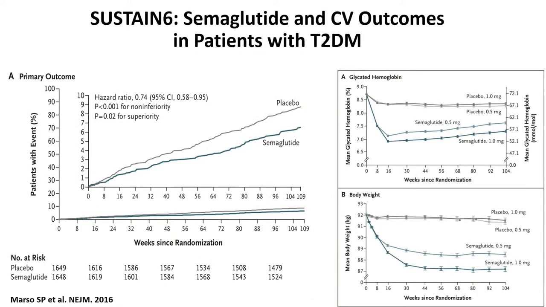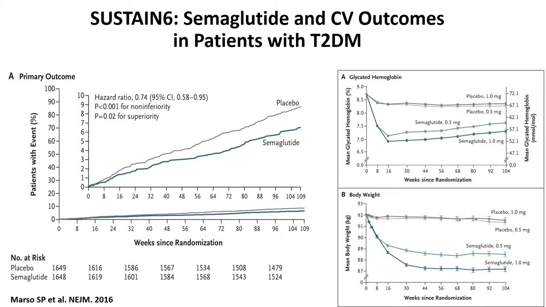We also have cardiovascular outcome data with semaglutide. This is in a diabetes population. This is the SUSTAIN 6 trial looking at cardiovascular outcomes, and you can see clear separation with semaglutide. And also there's definitely a decrease in hemoglobin A1C and body weight. And the decrease in body weight was a little bit less than the STEP 1 study because this is the diabetes dose of semaglutide, so we go up to 1 milligram weekly. But this is very important in the context of NASH, that now we have cardiovascular outcome data with semaglutide, and cardiovascular disease is the #1 killer in patients with NASH.